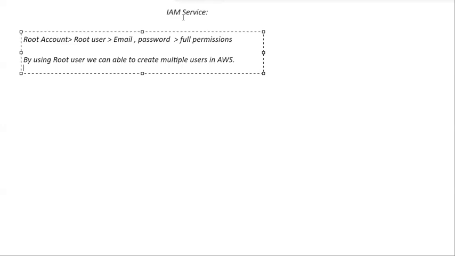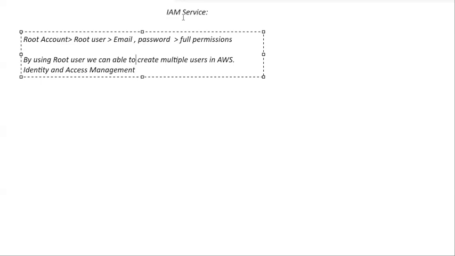What is the full form of IAM, sir? So those who watched the previous video, they also know these things. That is, IAM stands for Identity and Access Management. What is IAM stands for? Identity and Access Management. Root user can manage the IAM.